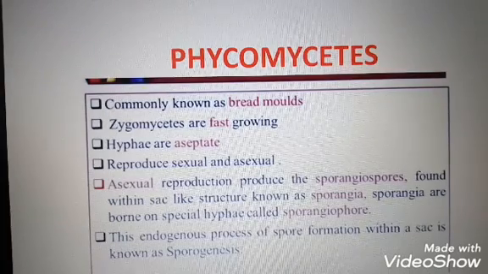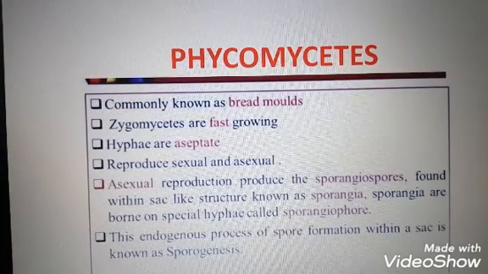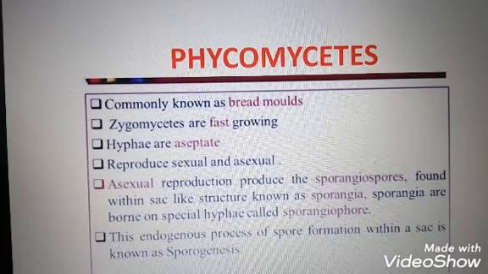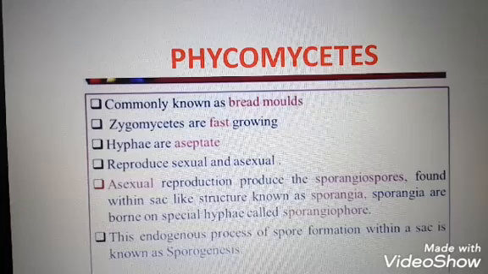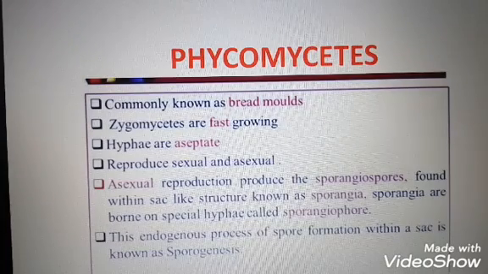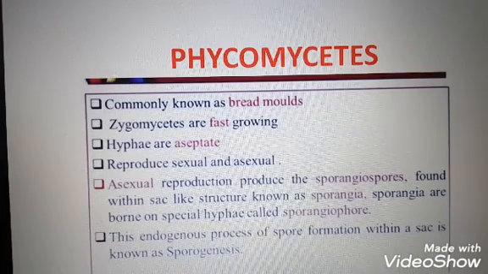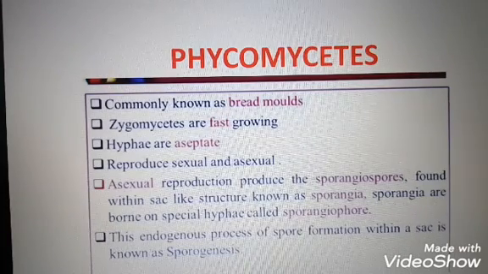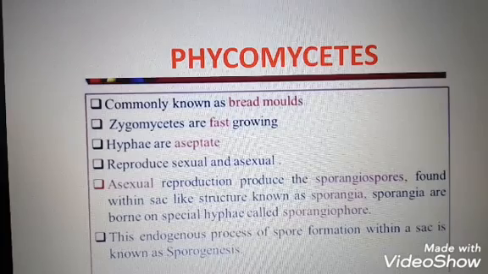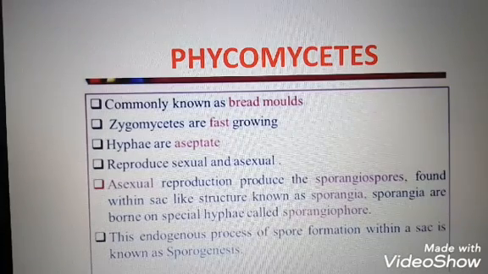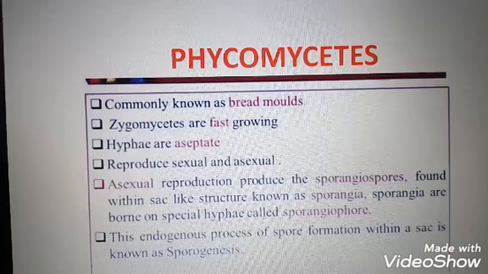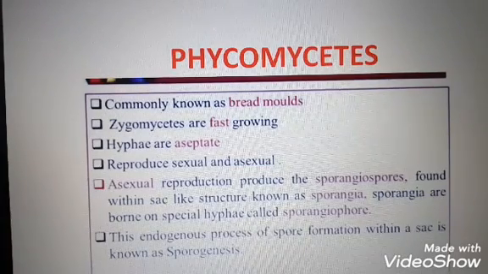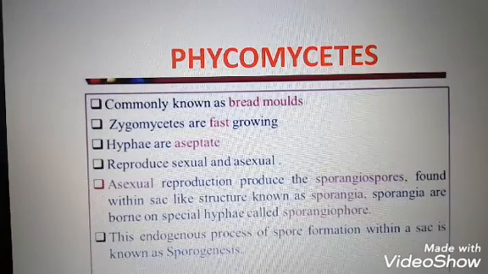The hyphae are aseptate and also cenocytic, and are seen in aquatic habitat, decaying wood and damp places, and they are obligate parasites. Asexual reproduction takes place by zoospores, which are motile, or by aplanospores, which are non-motile.